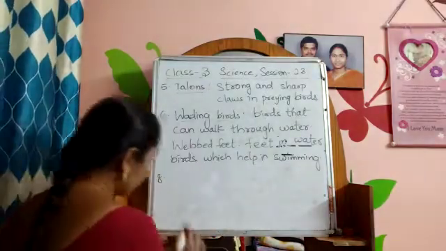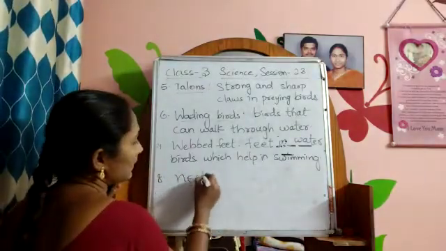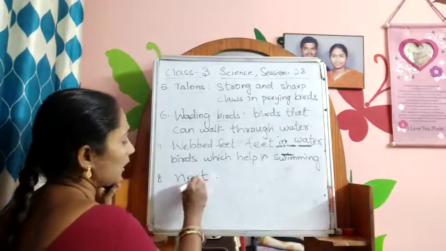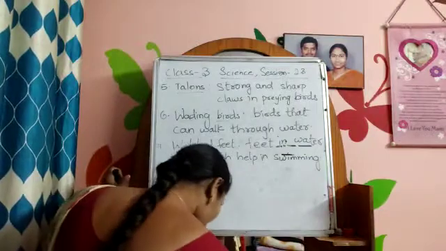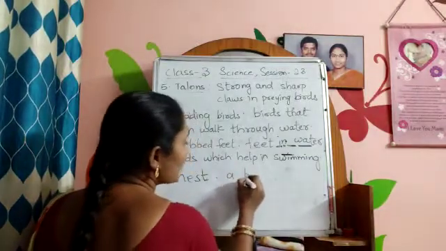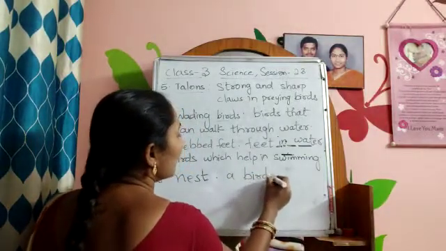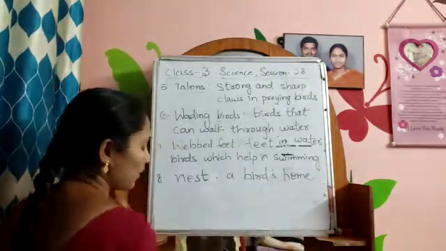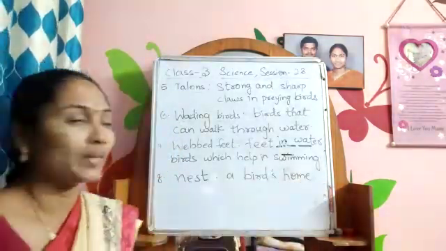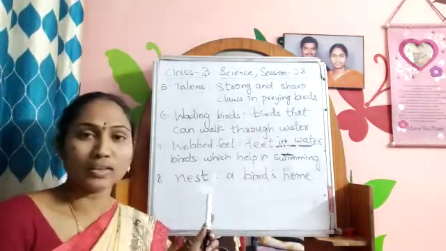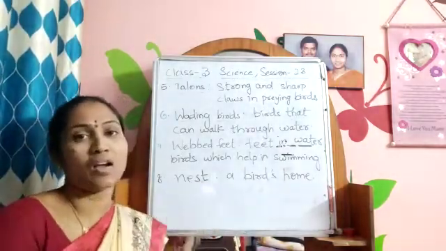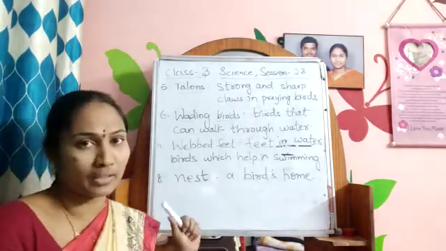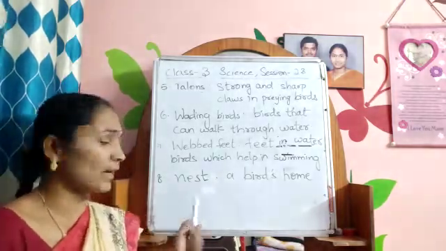Next one, nest. Where do birds stay? They'll make a nest and they'll stay, no? We are having a house, in the same way birds are having a house. It is called a nest. A bird's home is called a nest.